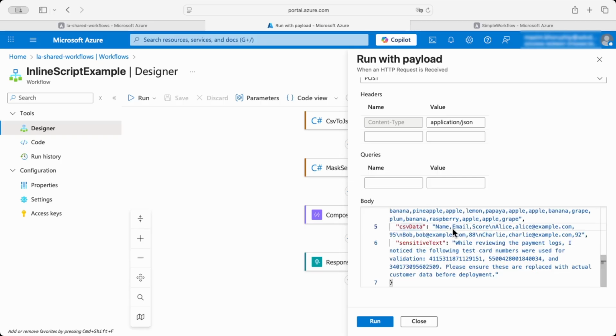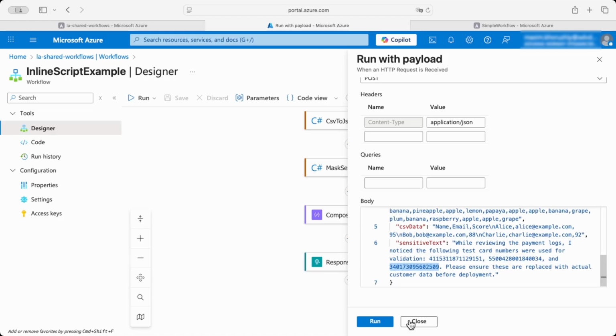CSV data: this text is a CSV. The first part is the header, and then there are 3 lines. You see the new line char here. So this is a standard CSV text consisting of 3 lines of name, email, and score. The sensitive text element contains a text with bank card numbers. This will be found and masked.